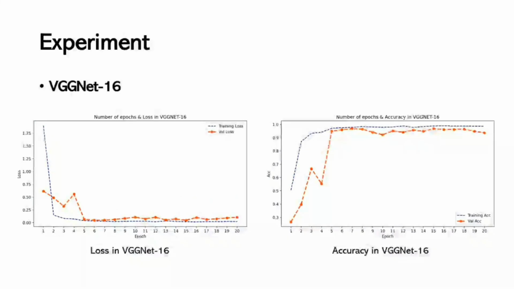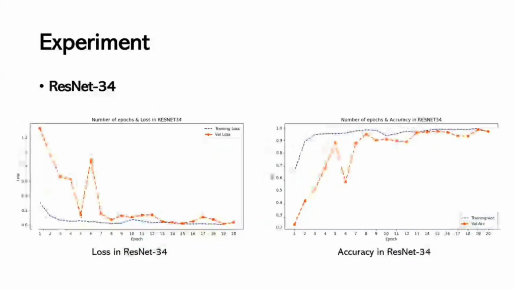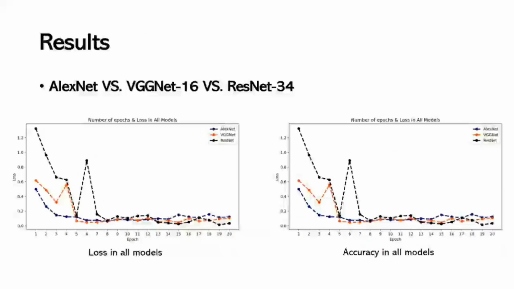Here are the loss and accuracy trends for the VGGNet16 model. The loss decreased steadily, with stabilization occurring after epoch 5. The accuracy values also showed a significant rise in the early epochs, followed by consistent levels. The loss and accuracy trends for ResNet34 are depicted here. The model experienced fluctuation in both loss and accuracy during the initial epochs, but eventually stabilized. This indicates some instability in the training process, but still, the loss and accuracy values are good enough.